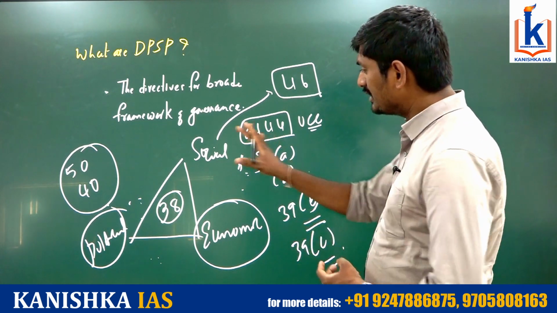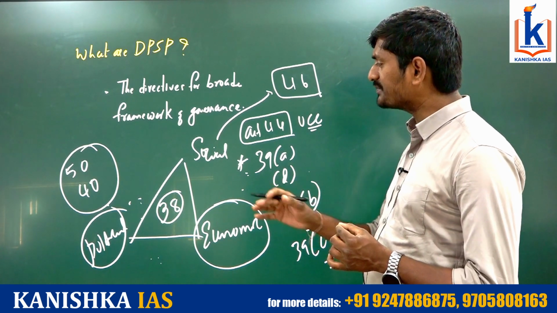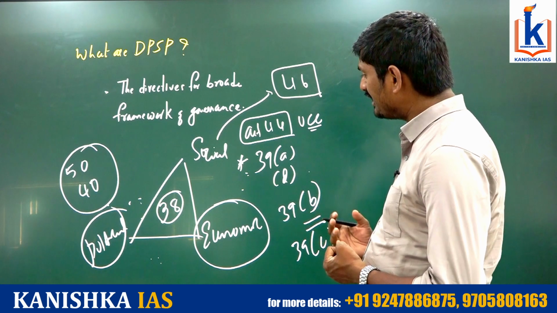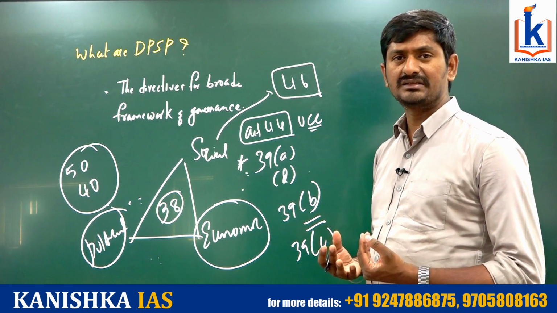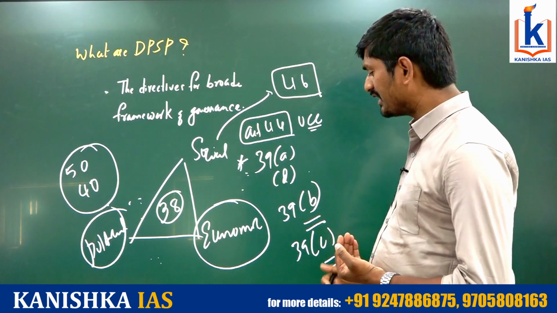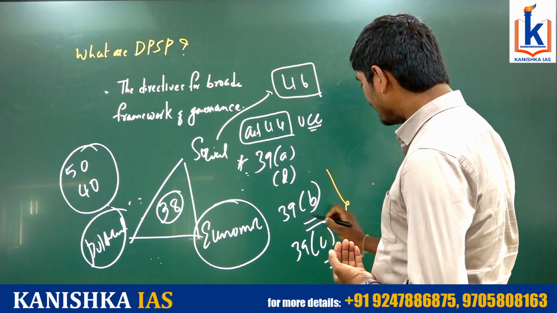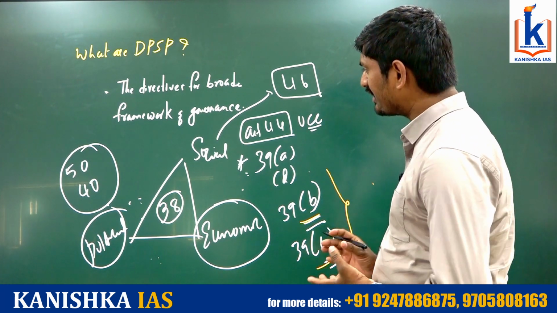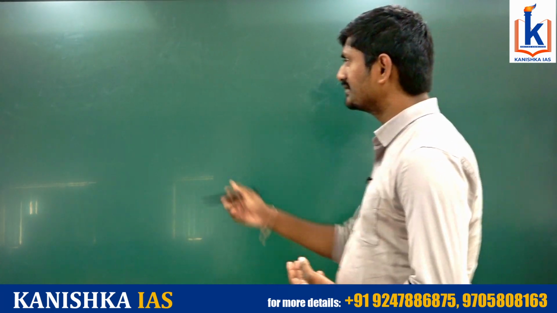So this is how the directive principles of state policy address the broader aspects of social, economic and political justice. Especially if you look at the question, economic inequalities are to be reduced primarily through the directive principles of state policy, especially through Article 39, Clause B and Clause C. Why? Because it is not just our interpretation, it is the interpretation of the judiciary in various cases.